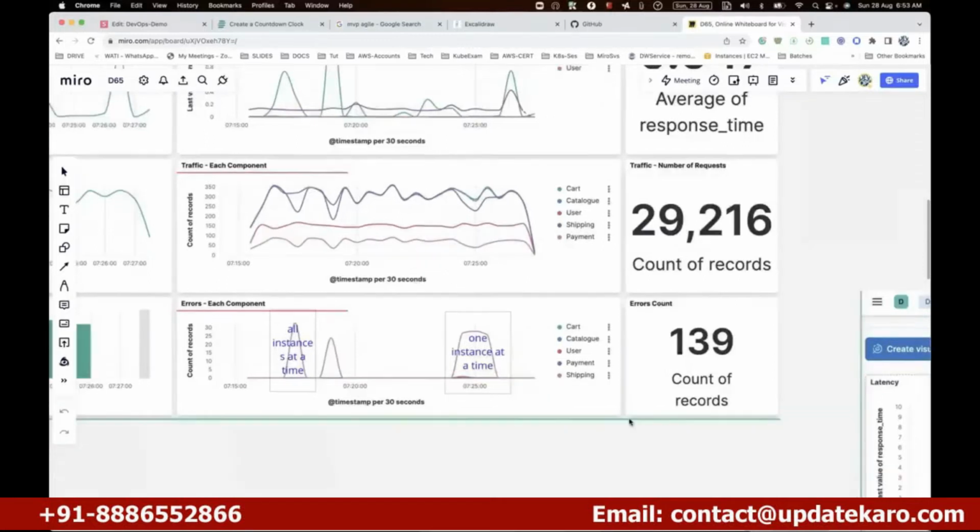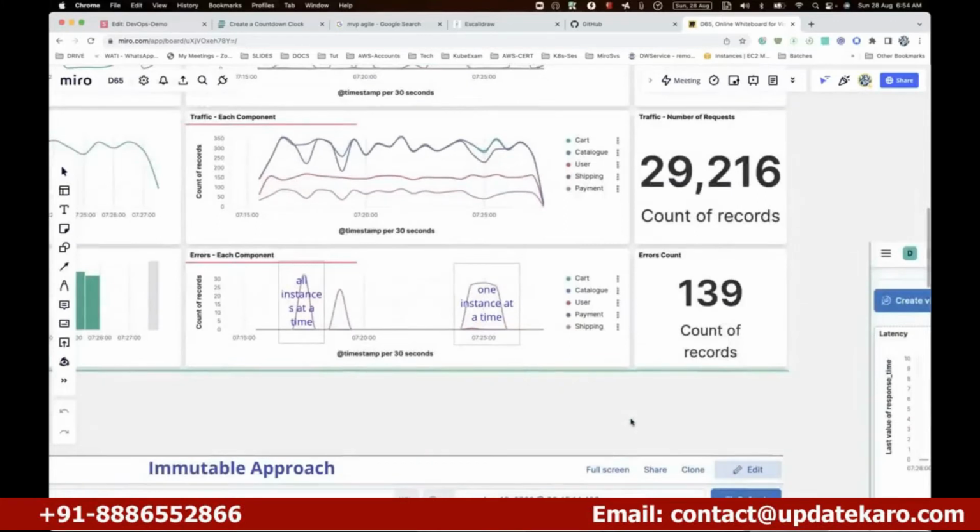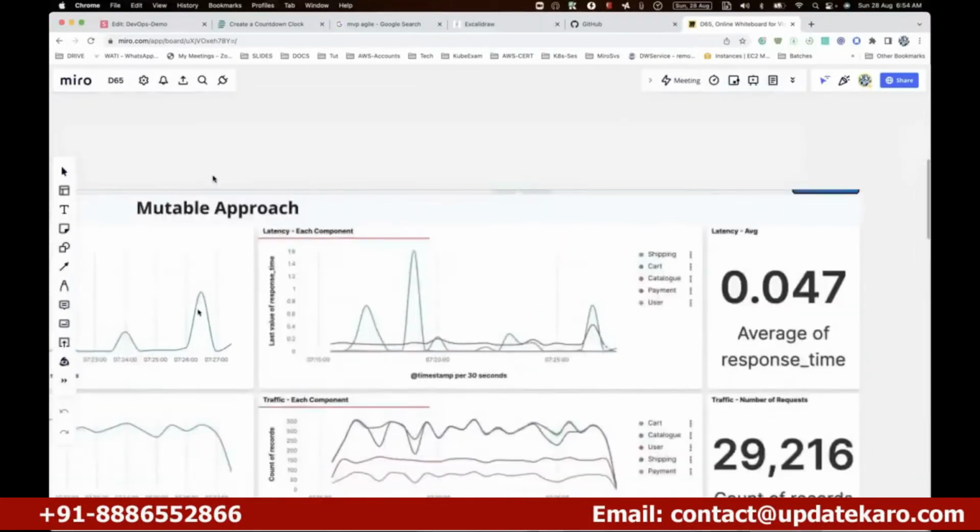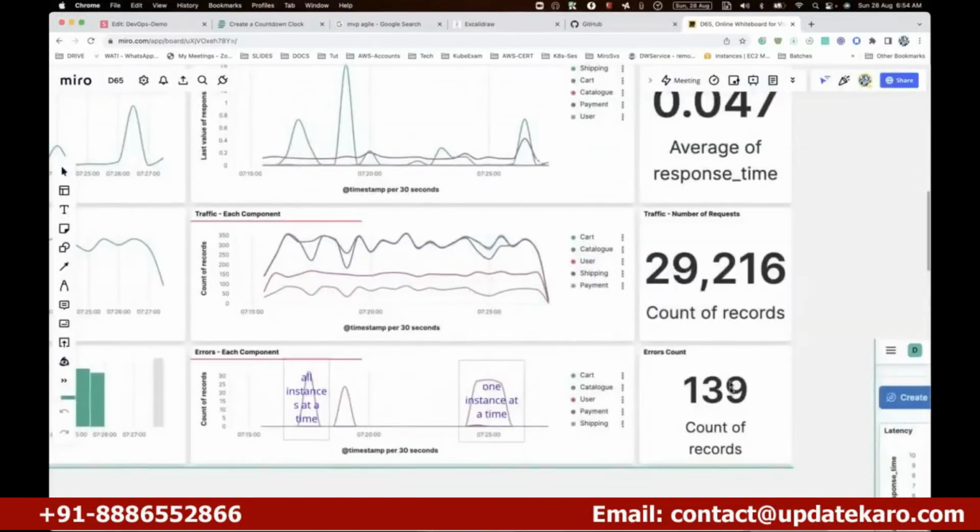However, we get onto the immutable approach. Like I was telling, this mutable approach is a little legacy, how you used to do it 10 years back. At that time, the surprise was that this 139 could also become 1,300, even 13,000. That's how it used to be back in the days.